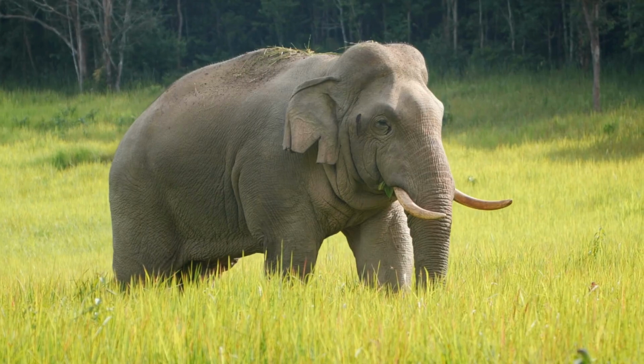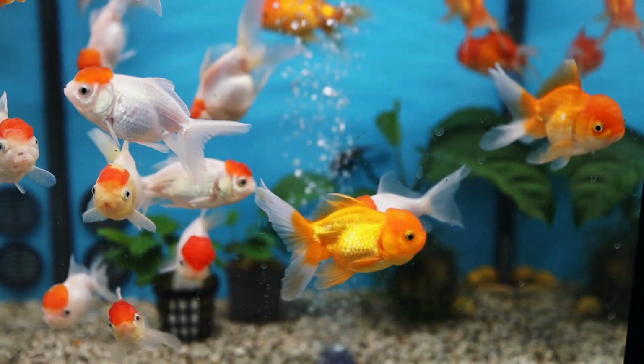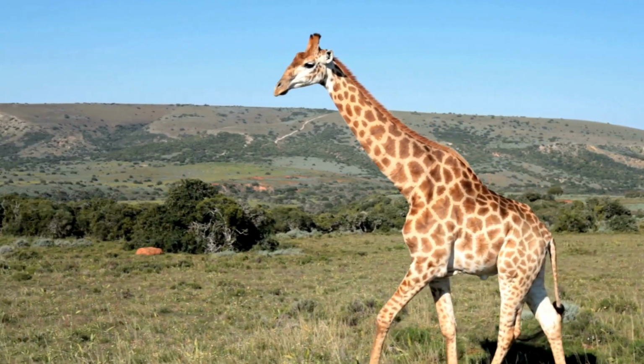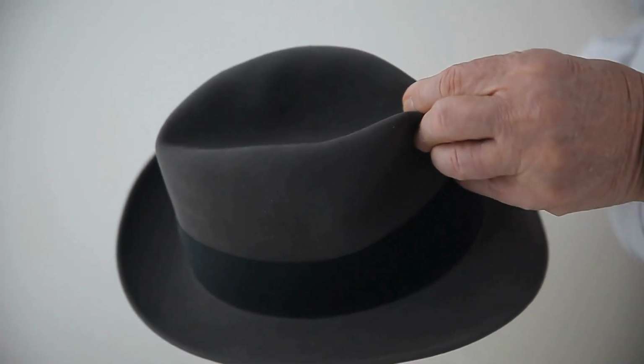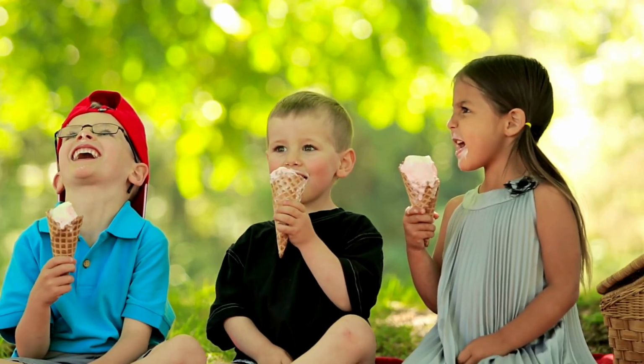E is for elephant, elephant trumpets. F is for fish, fish swims across the screen. G is for giraffe, tall giraffe, leaves. H is for hat, hat falls gently on a kid's head. I is for ice cream, kids enjoy colorful cones.